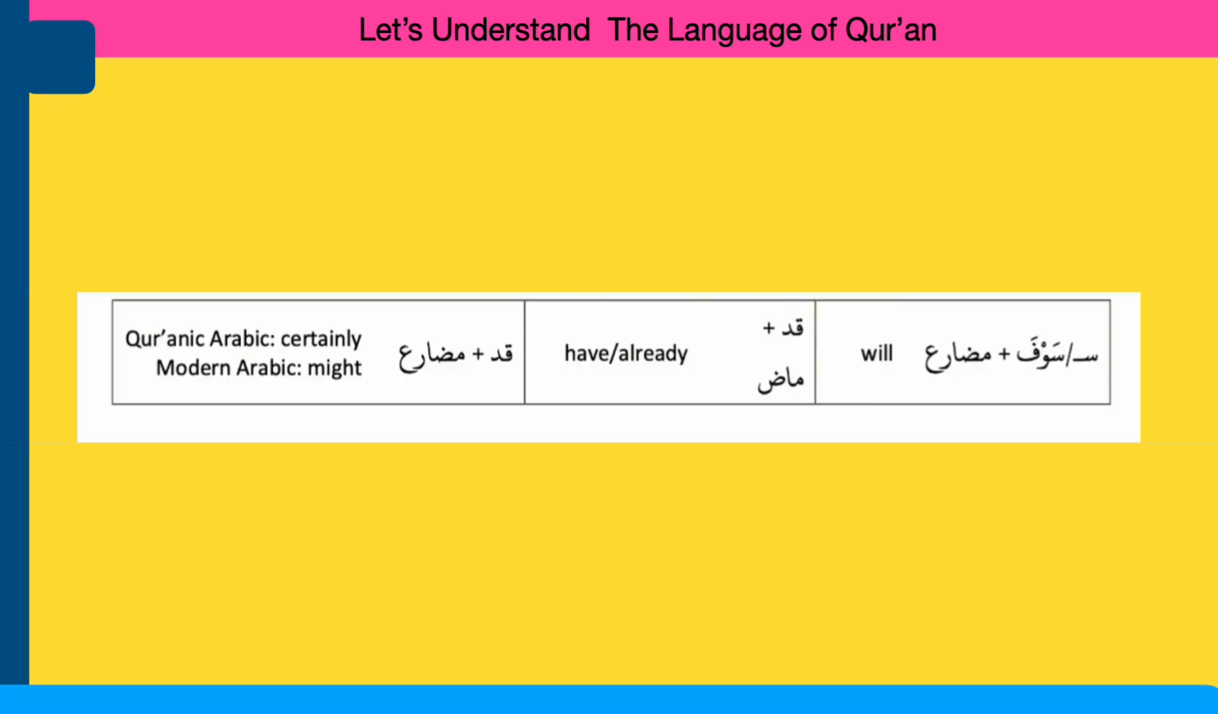If sa and sawfa are added to mudare present tense, then it will give the meaning of will. If qad is added to madi, it will give the meaning of have or already. If qad is added to mudare present tense, then in Quranic Arabic it will give the meaning of certainly, and in modern Arabic it will give the meaning of might.